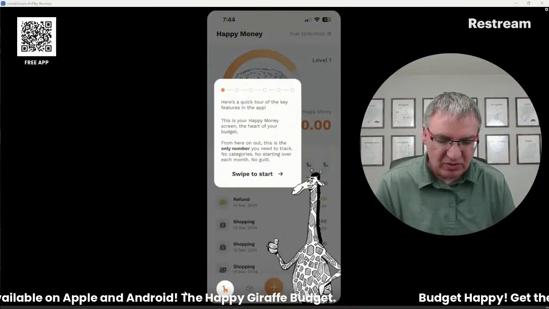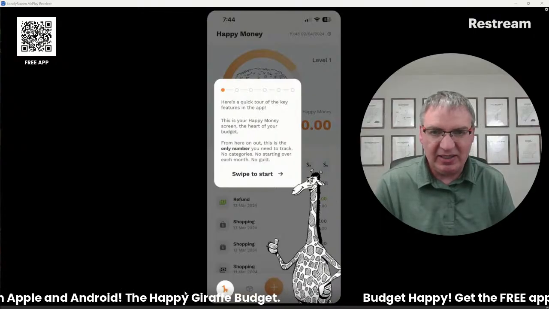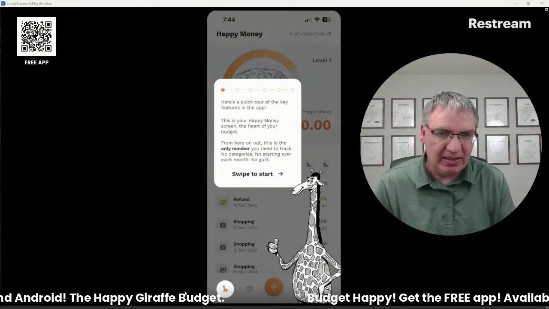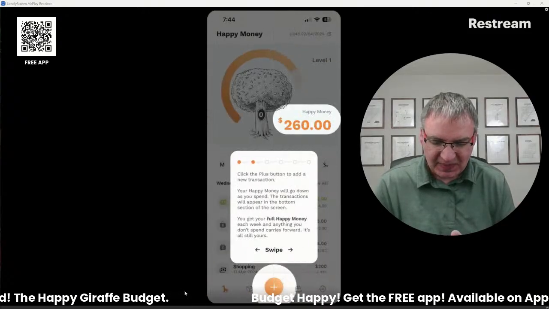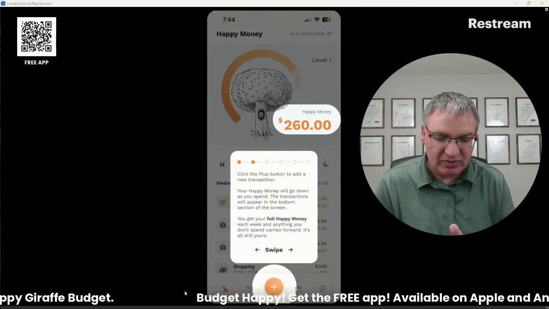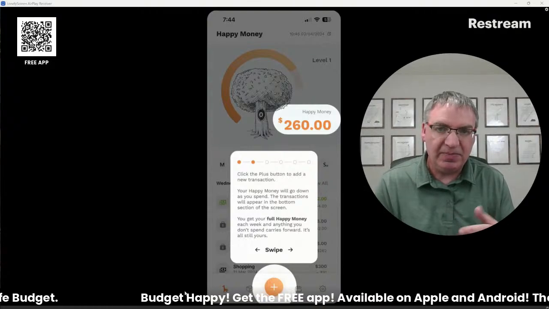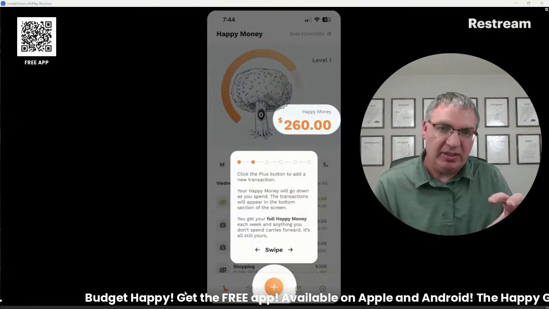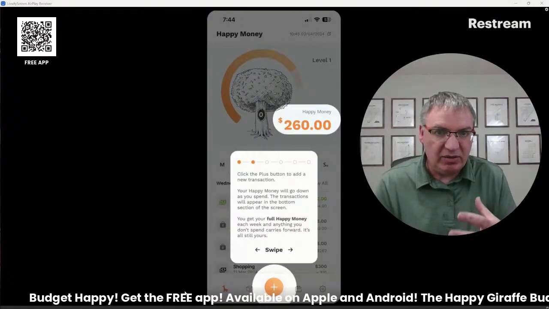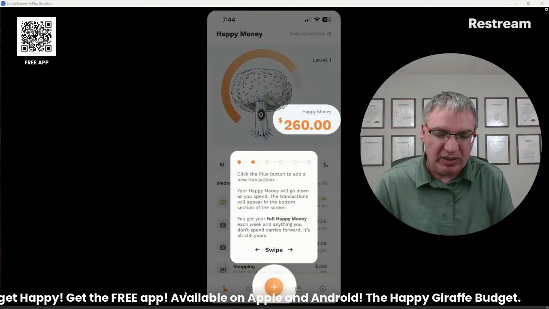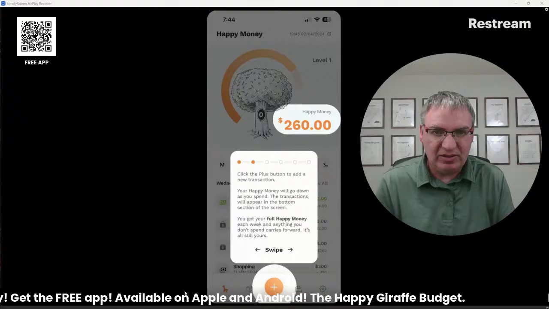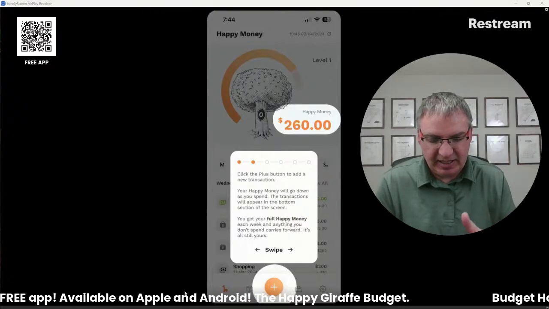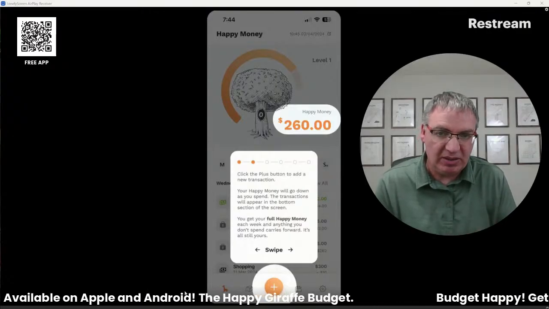On the bottom left corner, you're going to see a little giraffe. That's how you get to your Happy Money screen. That's the main screen you're going to use. And on that Happy Money screen, that's where you're going to add your expenses as you go. So you've made your budget at this point. Now you're going to try to track to it. So you're going to have a weekly allowance that shows up here next to the tree, and you're going to add your expenses and just don't go below zero. That's the goal.